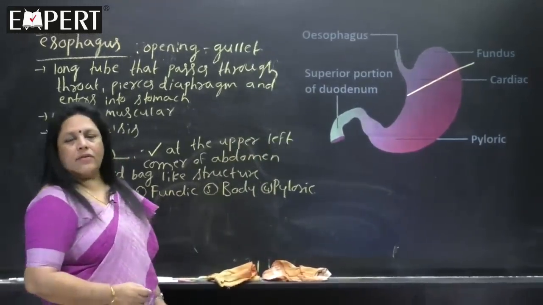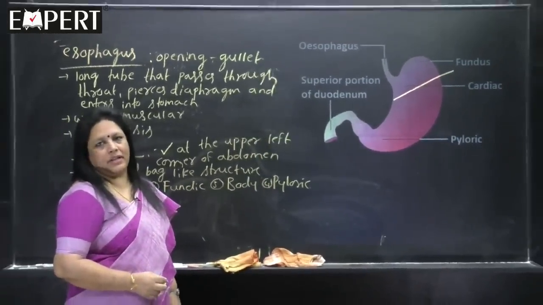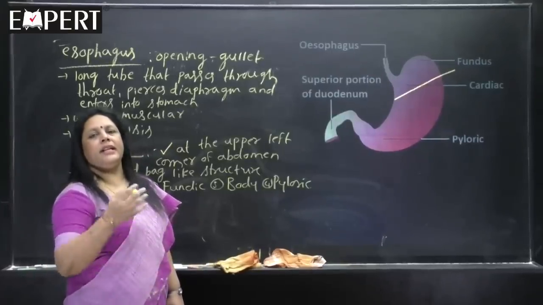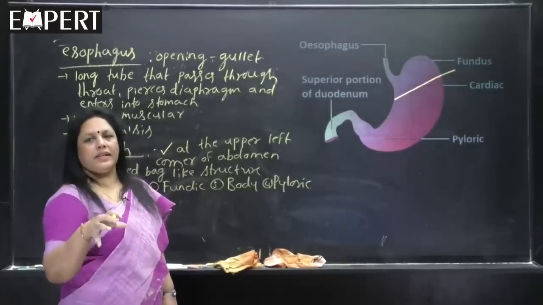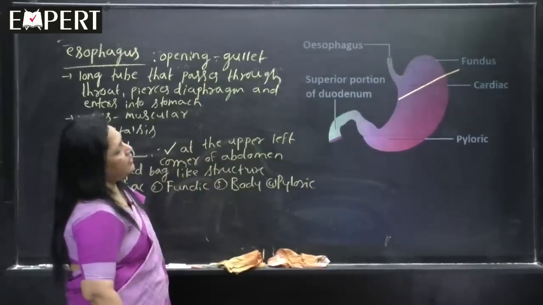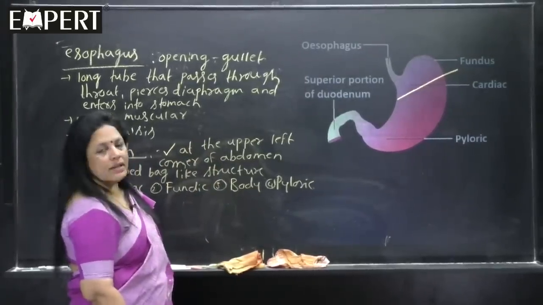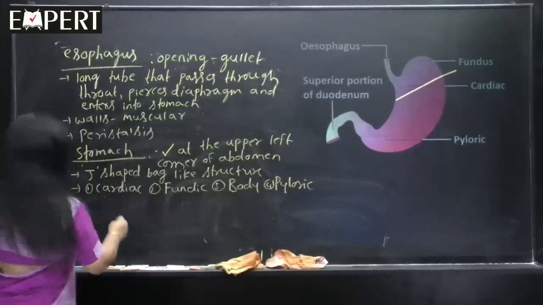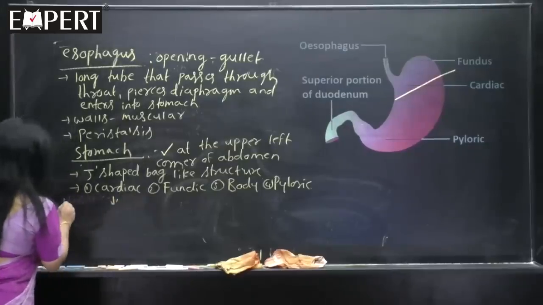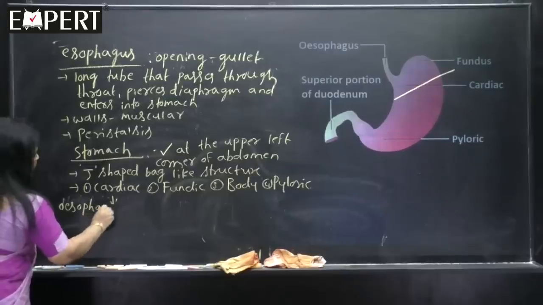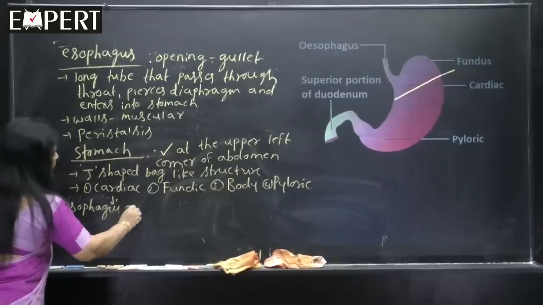We know that esophagus enters into the stomach. One question was asked, esophagus enters into which part of the stomach? In the diagram it is very clear, esophagus enters into the cardiac part of the stomach. So, here I will write like this, esophagus enters here.